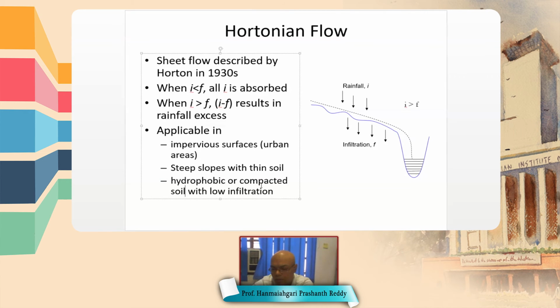Whatever rain falls on compacted soil also joins the stream. This is called overland flow. Overland flow is nothing but rainfall minus infiltration, and it occurs only when rainfall intensity is greater than infiltration rate.